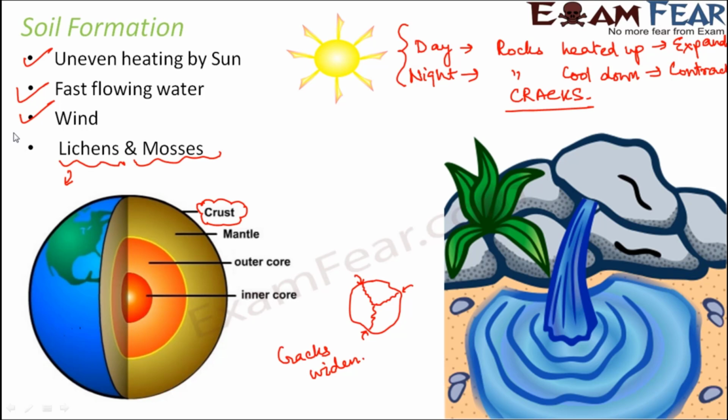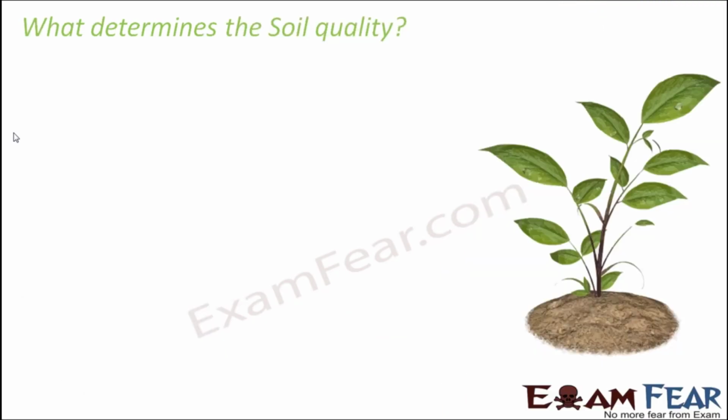Now the next question is, what determines the soil quality? Not every soil can support every type of plant. In fact, depending upon the texture of the soil, the depth of the soil, the color of the soil, we decide what kind of plants that soil will support. So what are those important parameters which decide the kind of plants that a soil can support?